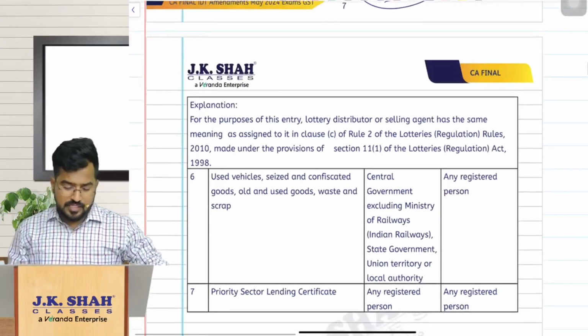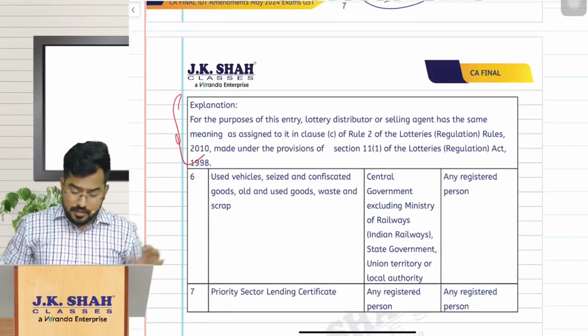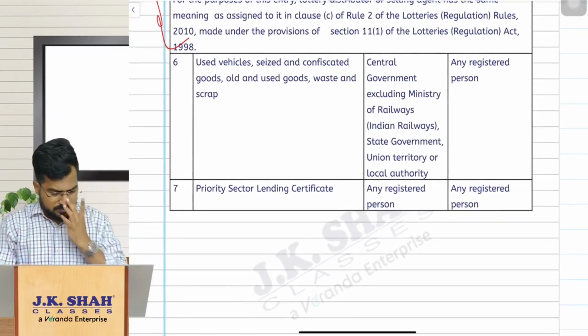Fine. So the explanation is not relevant for you, don't worry. They have given the explanation of what is the meaning of lottery distributor, etc. Okay. Next, coming to the next one.